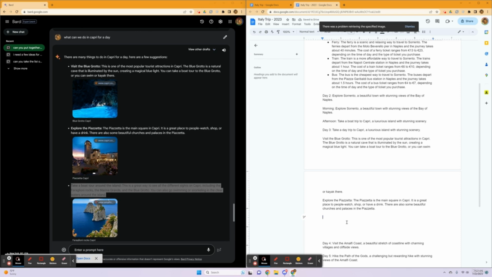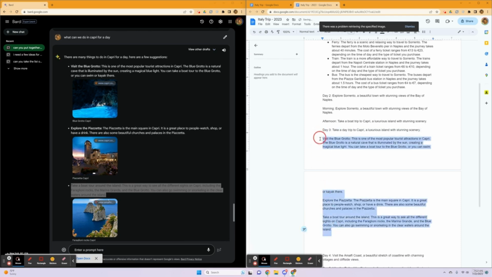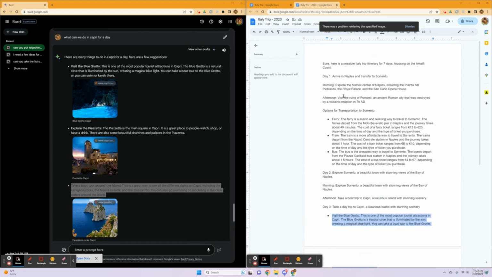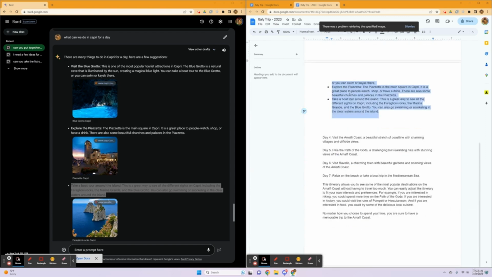clarify. So what we're doing here is called the double diamond process of design. So we think broadly, then we clarify, then we think broadly again, and then we clarify again. So you can see here, I asked broadly by asking the overall itinerary, and then I clarified in each section, and then I asked broadly again, like for options of travel and so on and so forth. That way, we start fleshing out a very well-rounded itinerary.